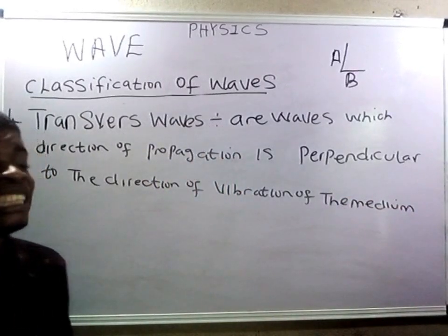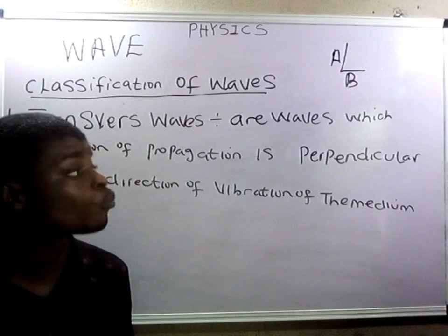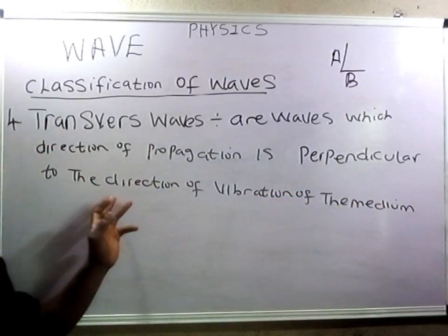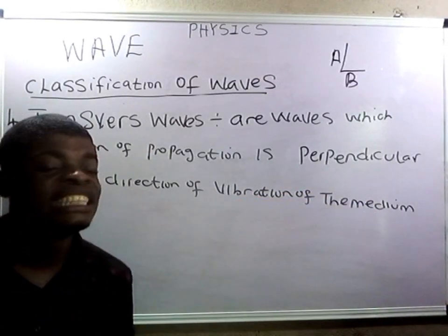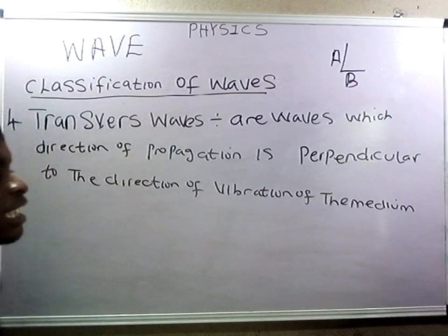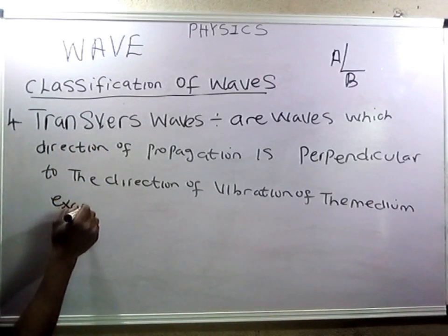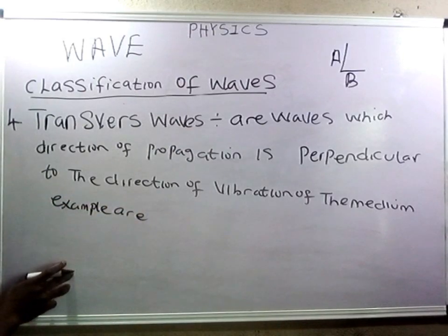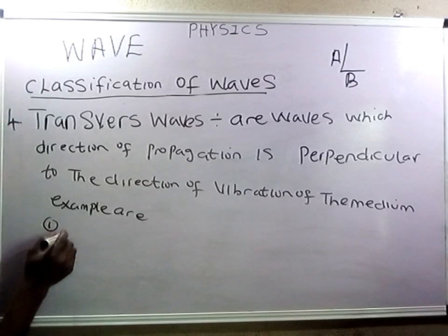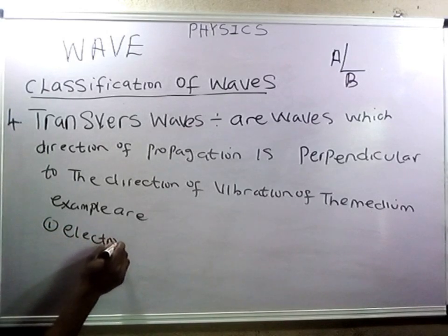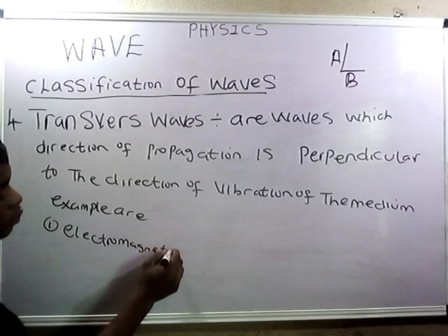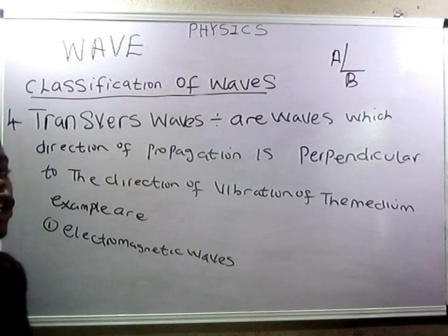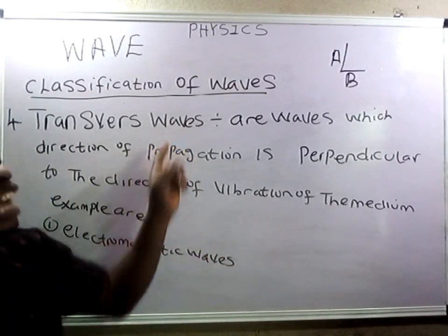So we say that transverse waves are waves whose direction of propagation is perpendicular to the direction of vibration of the media. So we have some examples. Examples are, number 1, we have electromagnetic waves. That means that an electromagnetic wave is an example of a transverse wave.